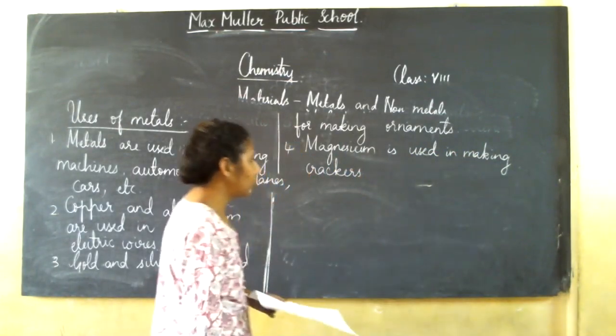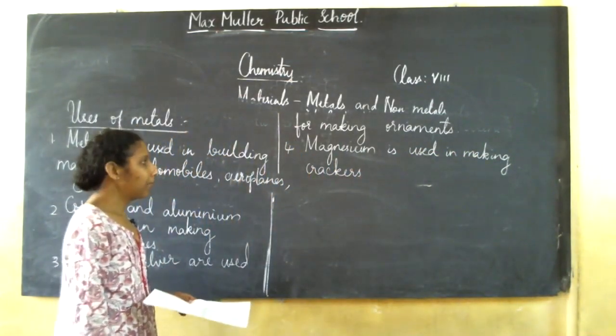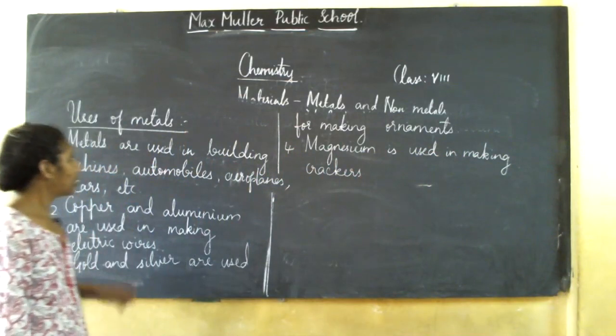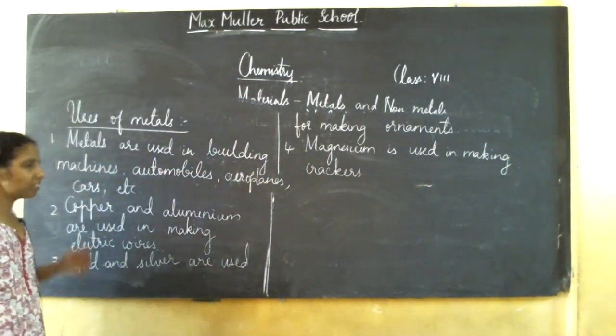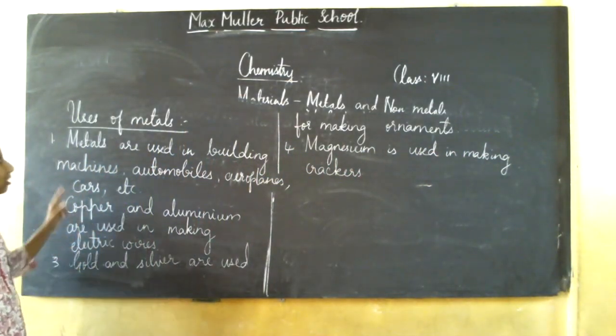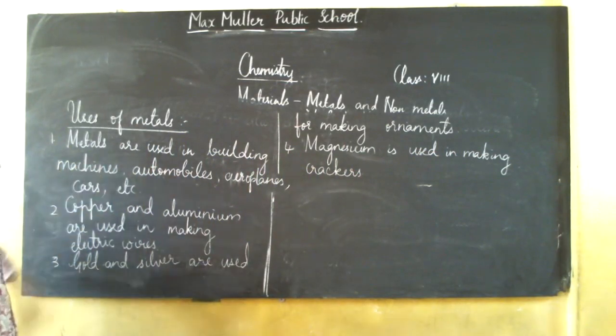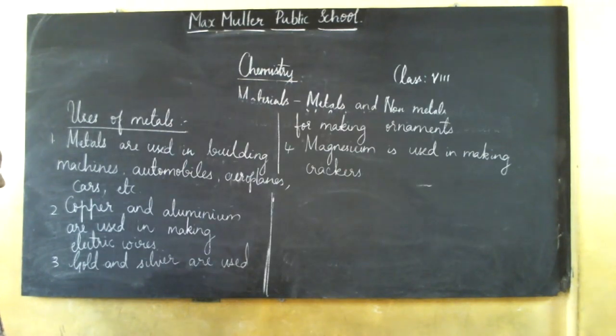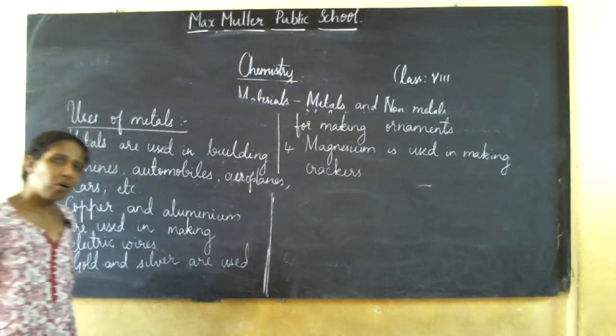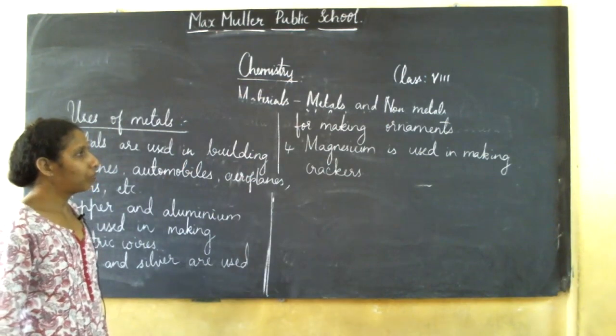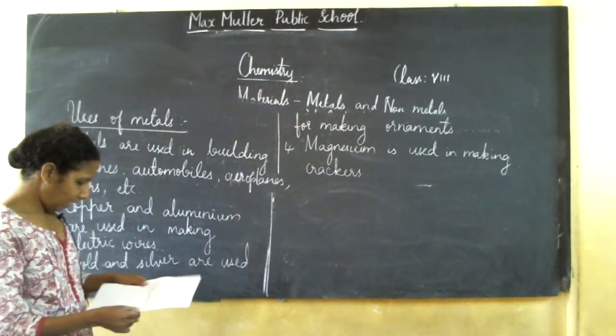Okay, magnesium is used in making crackers. So there are wide uses, but only a few uses I have taken. Uses of metals. Metals are used in building machines, automobiles, aeroplanes, cars, etc. And copper and aluminium are used in making electric wires. Gold and silver are used for making ornaments. And magnesium is used in making crackers.